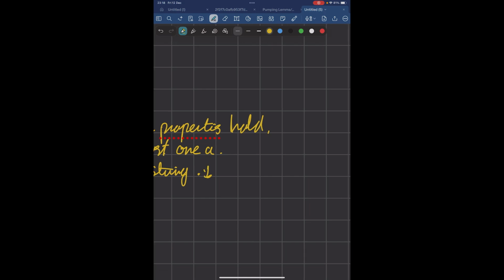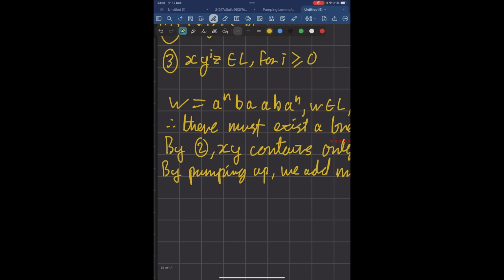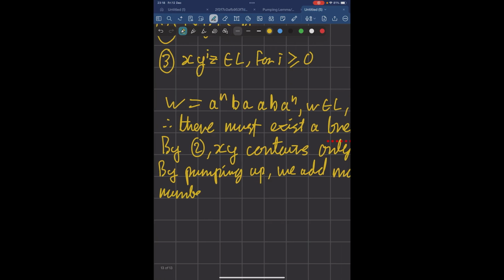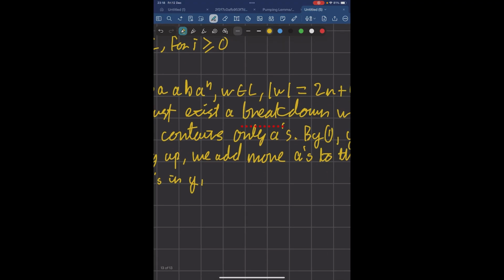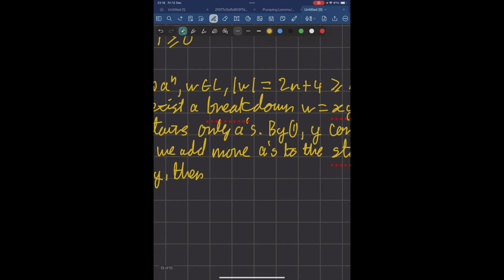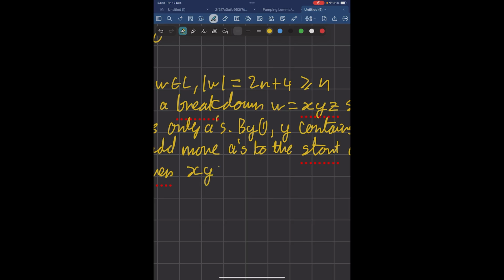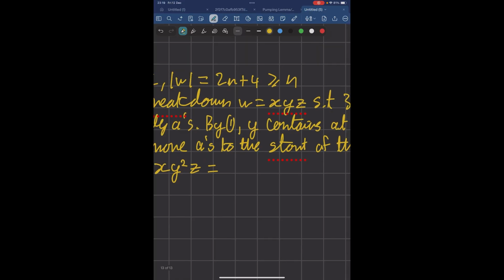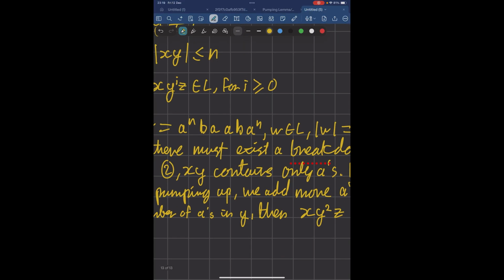So if we let k be the number of A's in y, then for example xy squared z would equal this string with k more A's at the start than before.